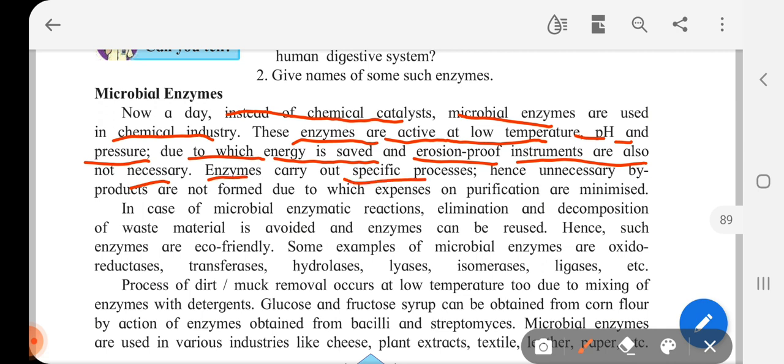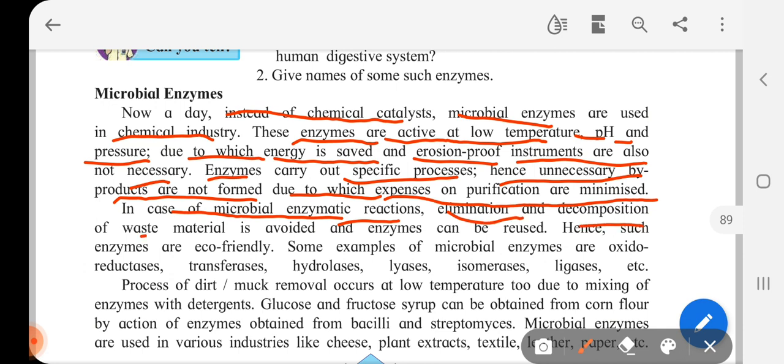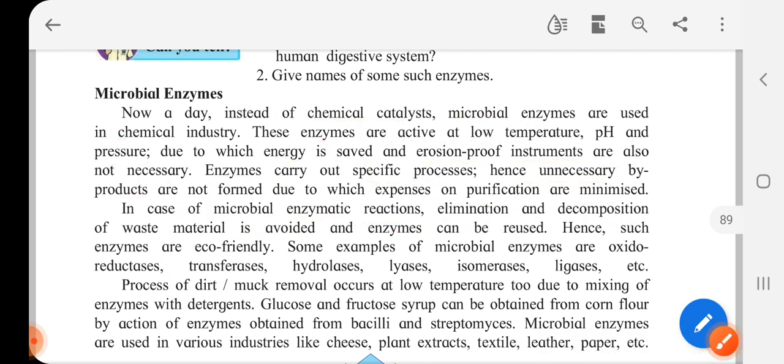Enzymes carry out specific processes, hence unnecessary byproducts are not formed, due to which expenses on purification are minimized. In case of microbial enzymatic reactions, elimination and decomposition of waste material is avoided and enzymes can be reused. Hence, such enzymes are eco-friendly.